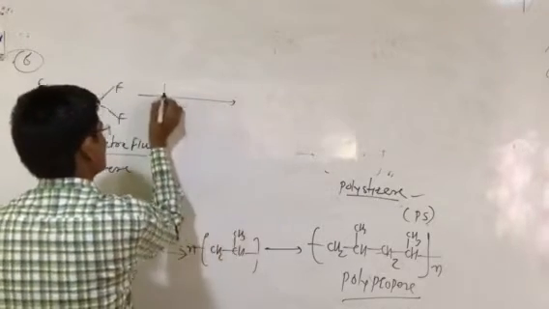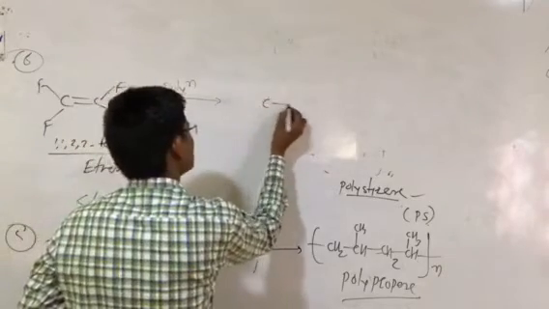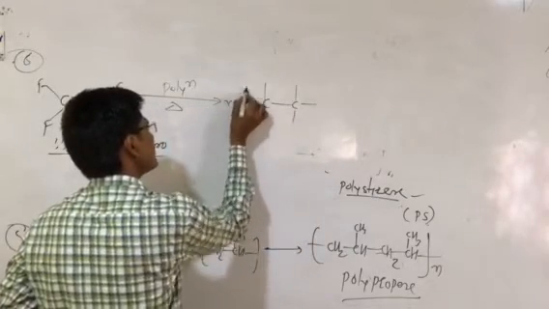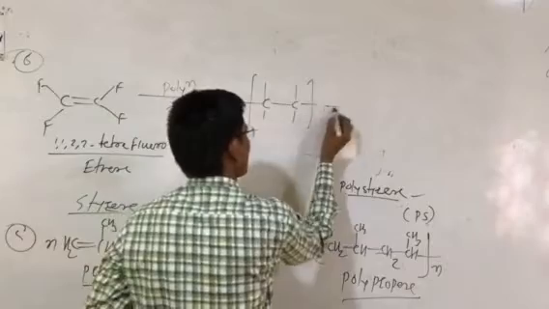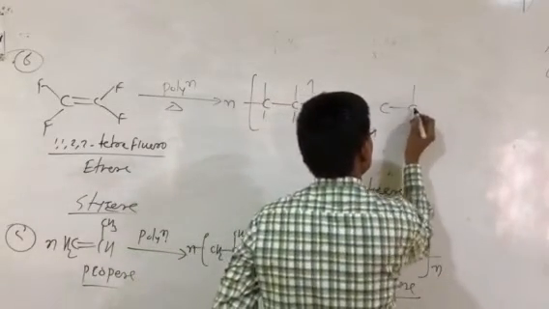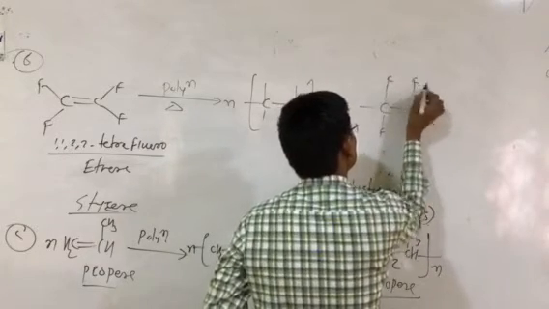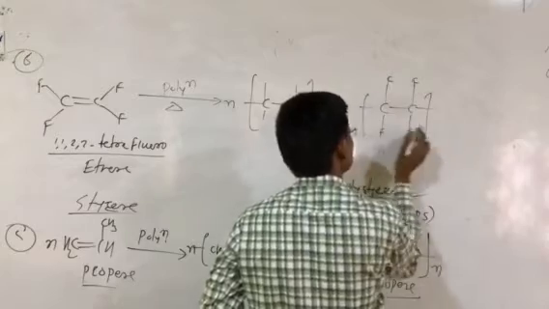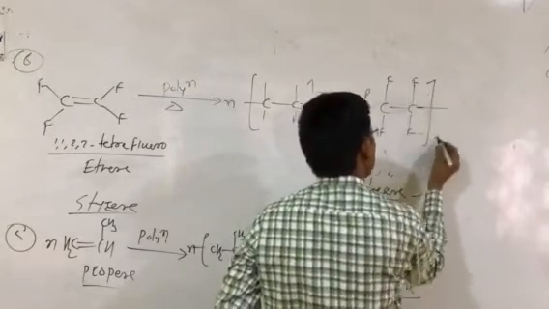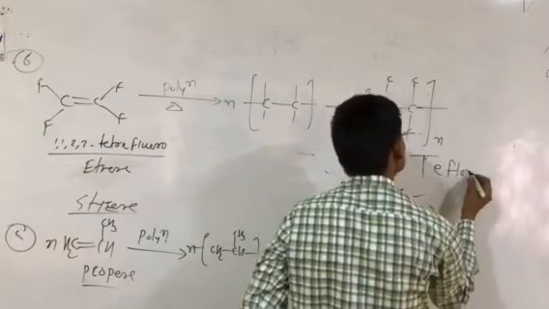The polymerization of such types of reactant molecule, इसका हम polymerization करेंगे तो product formation होगा हमारा this carbon. Again we are going to the formation of the n number of the polymerization here. This is the n, and the last product formation is C single bond C. यहाँ पे फ्लोरीन एटम आएंगे हमारे. This is nothing but how many fluorine? 1 फ्लोरीन, 2 फ्लोरीन, 3 फ्लोरीन, 4 फ्लोरीन. Again these types of species, reactant molecule, the formation of the product is n number. The name of the product is Teflon.